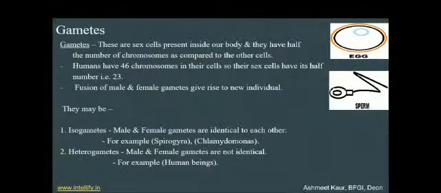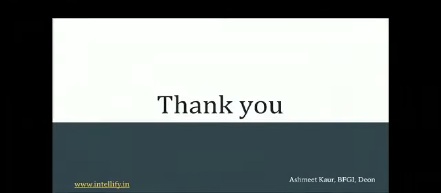For example, human beings. Here is a picture of the gametes of human beings: first is the egg and second is the sperm. The egg is the female gamete and the sperm is the male gamete. And we can see in the picture these both are not identical to each other. So these are heterogametes. So thank you.